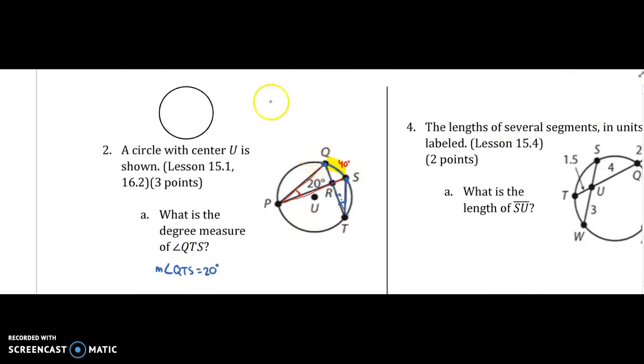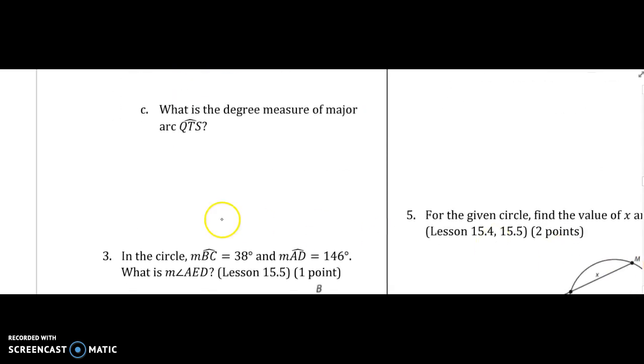QTS, so like all the way around the circle, from here to here, starting at Q, stopping at S. So that's everything except for 40 degrees. So all we're going to do is 360 minus 40, 320 degrees. So the measure of arc QTS is 320 degrees.